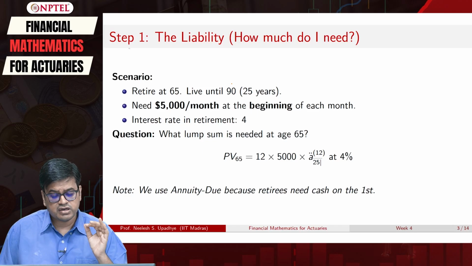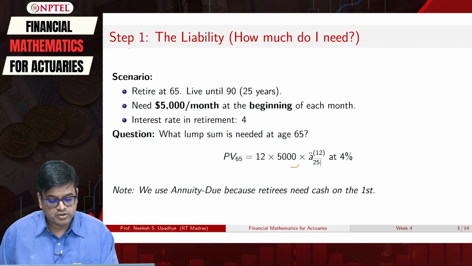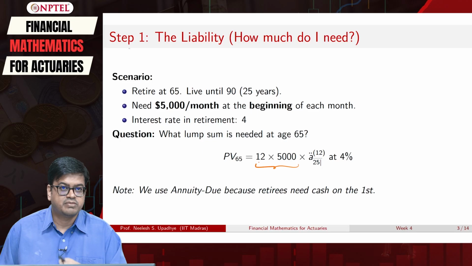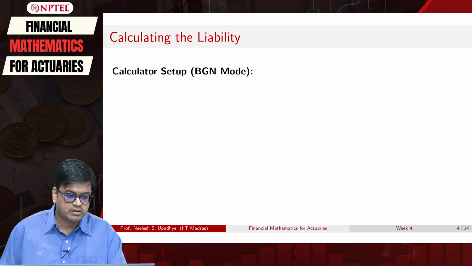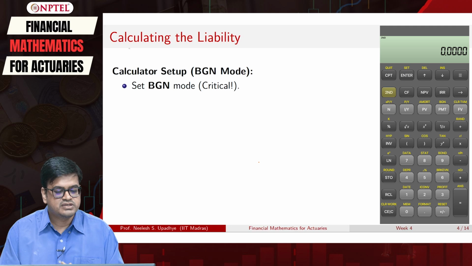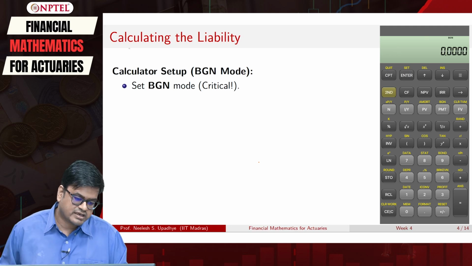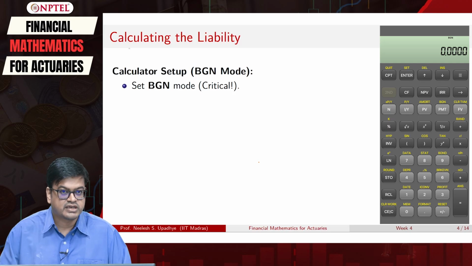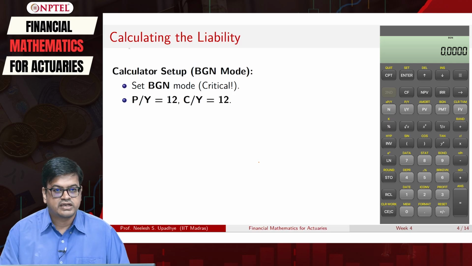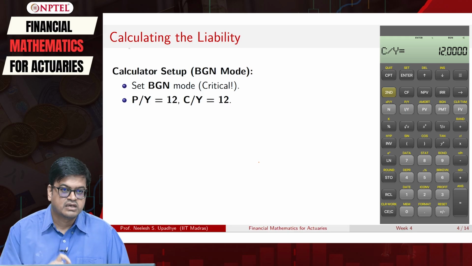In the calculator you don't have to worry about the annual payment, because you are only entering the monthly PMT values. Because it is annuity due, set the calculator in BGN mode, which is critical. Then set payments per year equal to 12 and cash flows per year equal to 12.